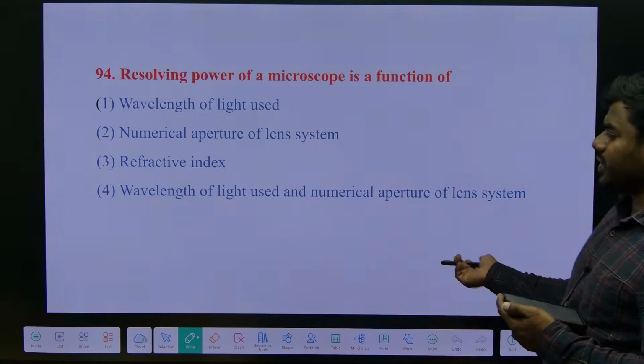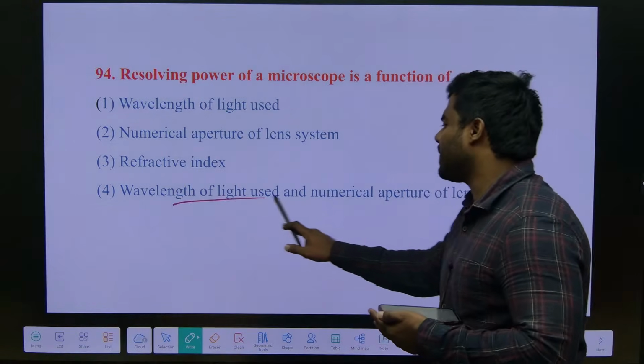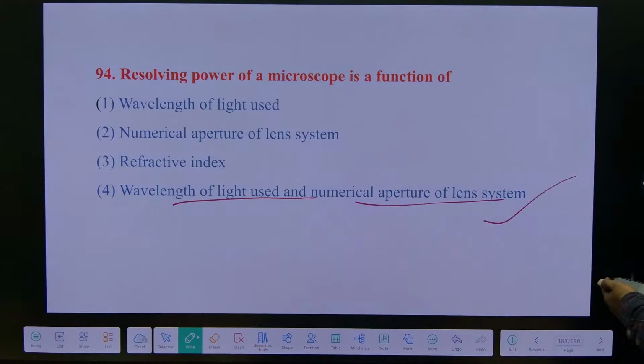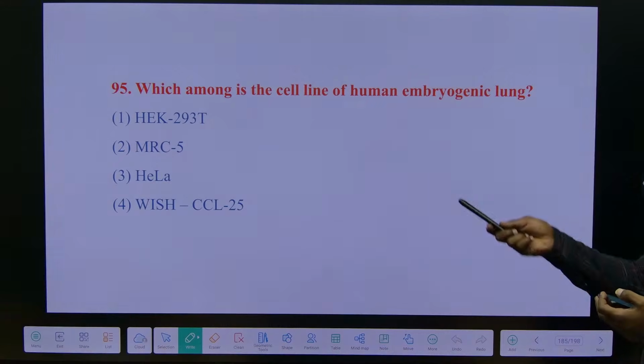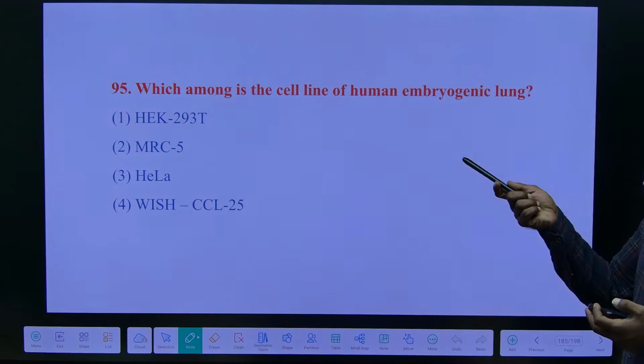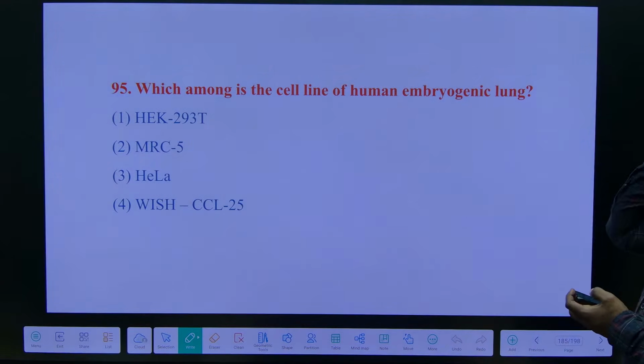So this is also a 10th standard question only. Wavelength of the light used and numerical aperture, the common thing. This is a good question. Human embryonic lung. At least you know one, HeLa. What is HeLa? What cells are there? MHCs. Correct na?